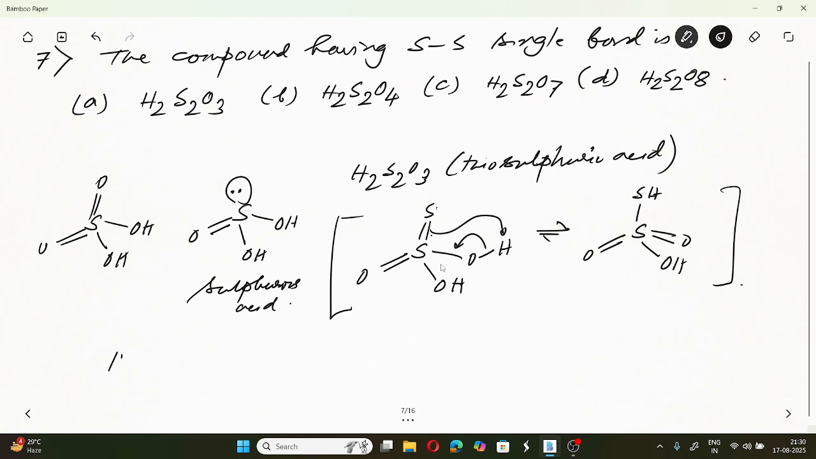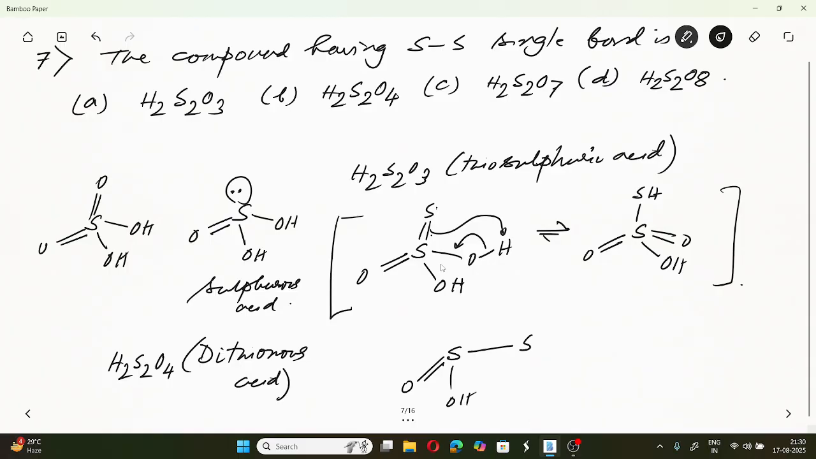Now next we come to H2S2O4. This is known as dithionous acid. Dithionous acid has an S-S bond like this. And what else is there? This double bonded O, OH, double bonded O, OH, and lone pairs. This is dithionous acid. Look, H2S2O4, this is dithionous acid.